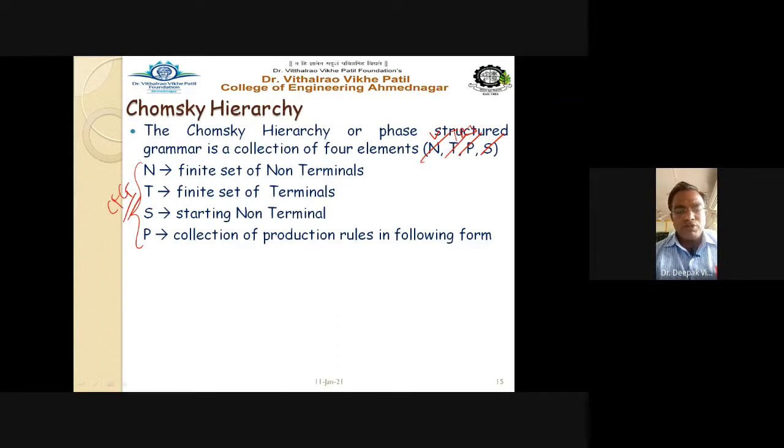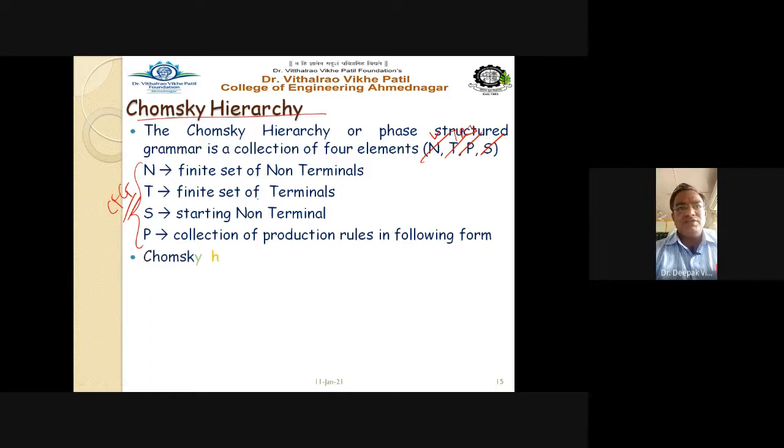We saw how to convert to a normal form, and what exactly the restrictions imposed by these two normal forms are. The CFG, that is context free grammar, we have to bring into one of the normal forms, either CNF or GNF, right? And for that we have to follow certain steps that we have already discussed. Now we are going to discuss the Chomsky hierarchy.